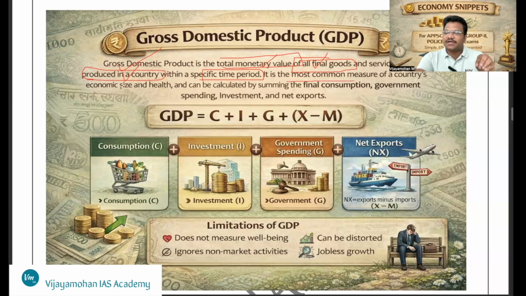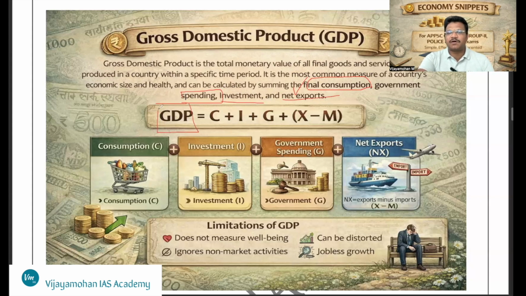It is the most common measure of economic size and health, and it can be calculated by summing up 4 components: private final consumption, government spending or government expenditure, investment, and net exports. How you calculate each of these is another broad area of discussion, and we won't be able to cover it within this short period. As of now, just remember GDP is calculated with these 4 components.